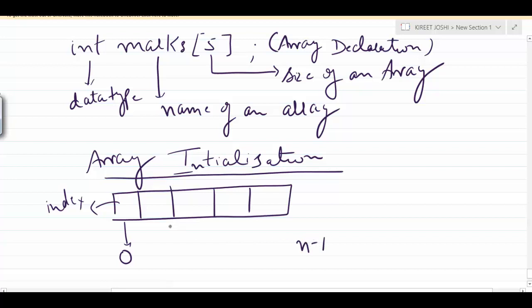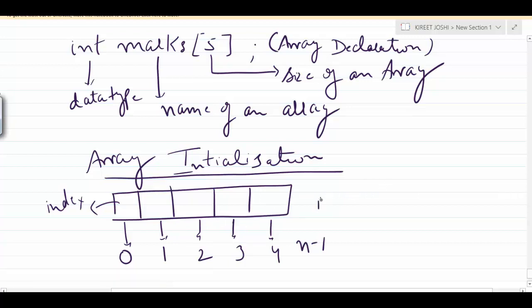So if the size of the array is 5, it will be stored like this: 0, 1, 2, 3 and 4. 0 to 4 means there are 5 blocks. The first element will be stored at index 0 while the last element will be stored at index 4.